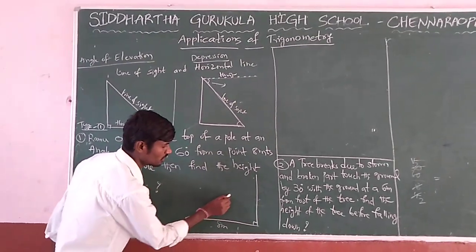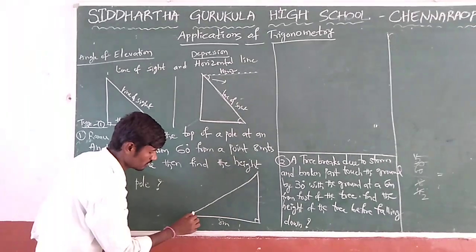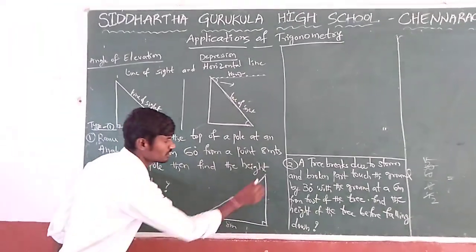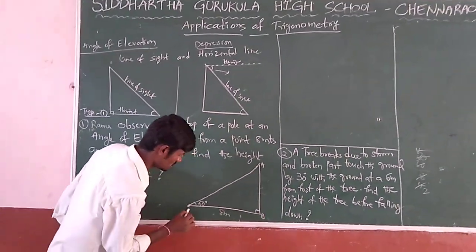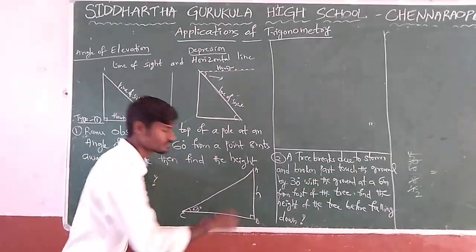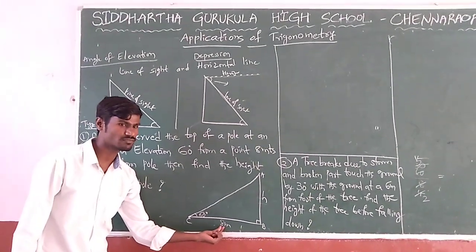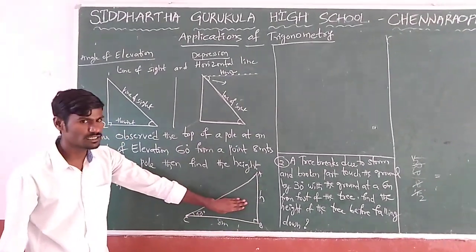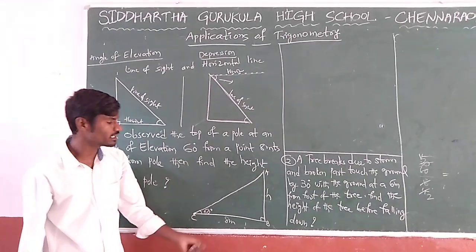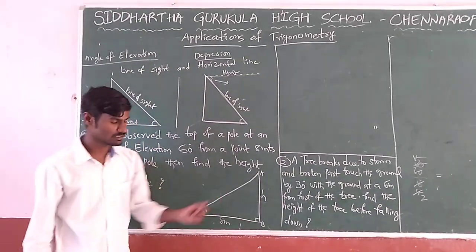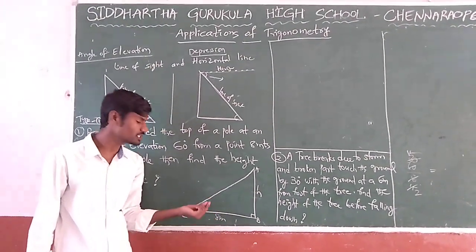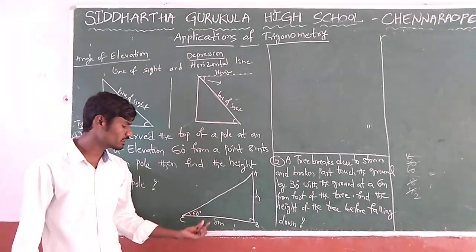Angle of elevation is nothing but what? Above the horizontal line. So the angle of elevation is 60 degree. Let us name it with vertices, right angle triangle ABC. AB is the height of the pole, that is the thing we need to find. Let us denote it with H. And here 8 meters is already given. If you observe this diagram, it is a right angle triangle and we are given one angle, 60 degree, and to this 60 degree we have two sides: opposite and adjacent. Opposite and adjacent, two sides involved in which trigonometric ratio? Tan. Very good, consider tan.